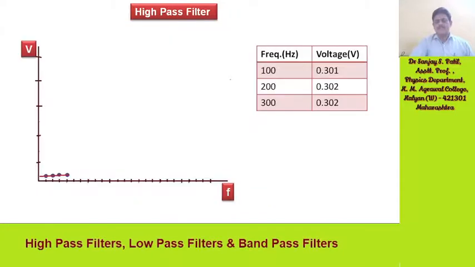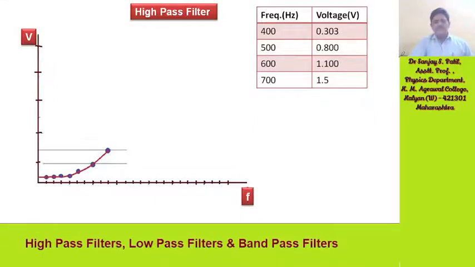See here, if we provide 100 Hz, the voltage is 0.301. If we provide 200 Hz, the voltage is 0.302 volt. If we provide 300 Hz, the voltage is 0.303, and so on.